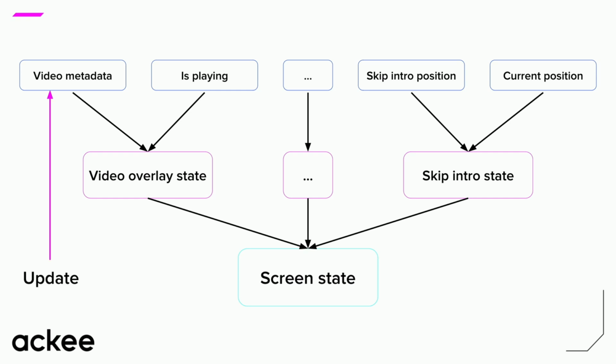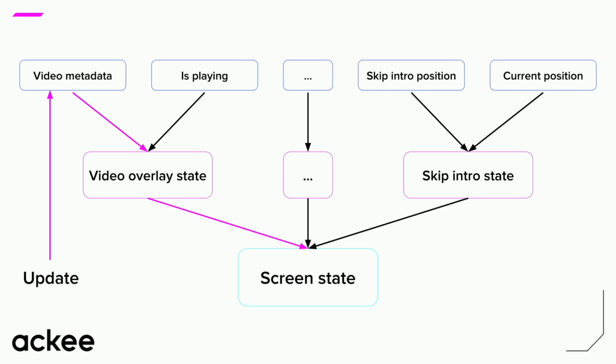And then when the user performs some kind of action and we want to update the state, we simply change one of the core states on top, and then the change will automatically get propagated to the overlay state level and then to the final screen state. And that's pretty nice, right?